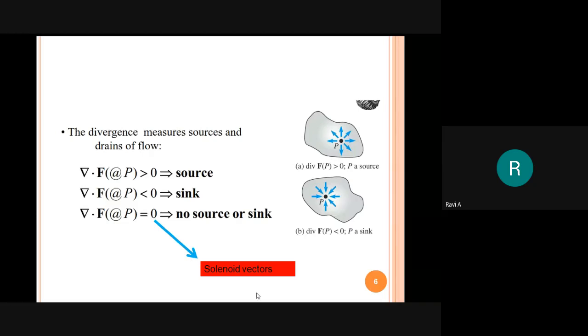We will go over that one, and we have a problem on this point. When the divergence value is 0, it means no source, no sink. That is, it cannot diverge, so we call it a solenoid vector. So we have come over this point. Now we have seen the corresponding equations.